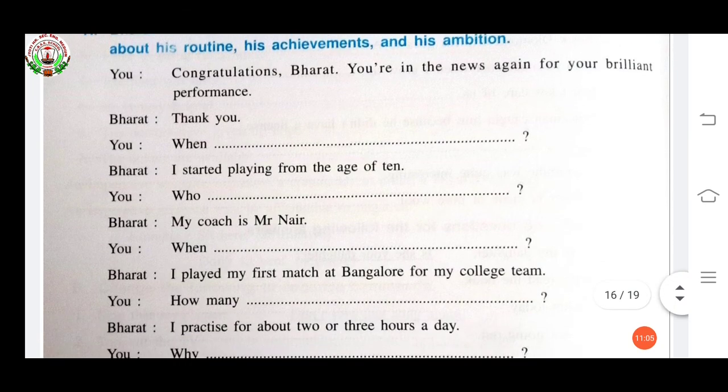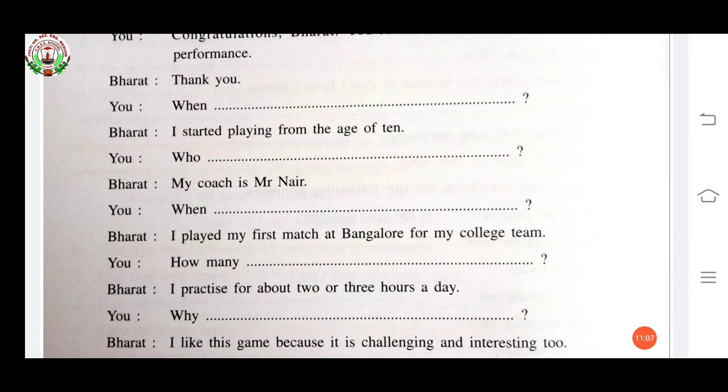Now see the next answer of Bharat. My coach is Mr. Nair. So your question, who is your coach? Question mark. It's already given question mark. So who is your coach? Now see the next answer.